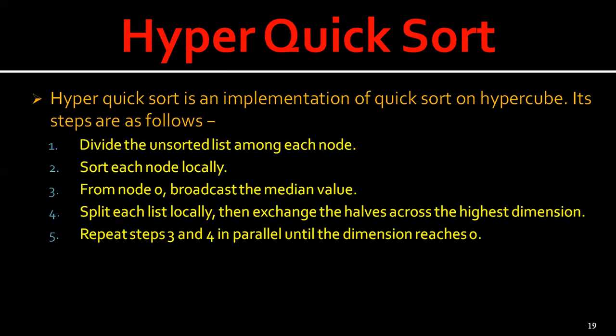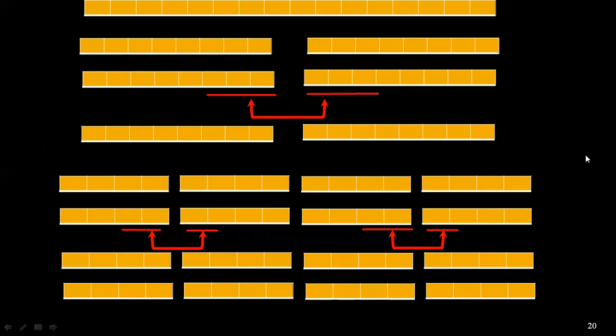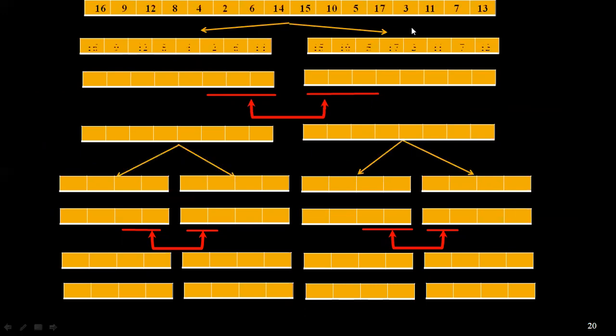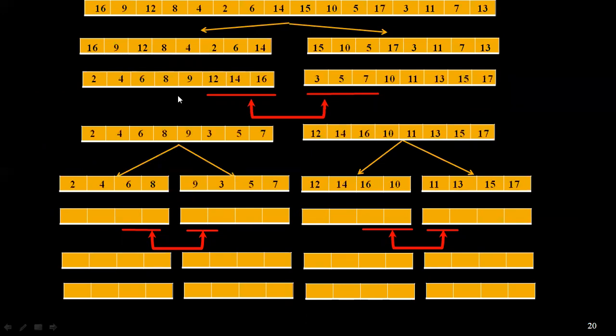So here, let us see with a different example. Suppose we have 16 unsorted elements like this. Let me explain this. This is not functioning properly, but anyway, no problem. Here we have elements 16, 9, 12, 8, 4, 2, 6, 14, 15, 10, 5, 17, 3, 11, 7, 13, dividing into two halves. So we have partitioned into two parts.